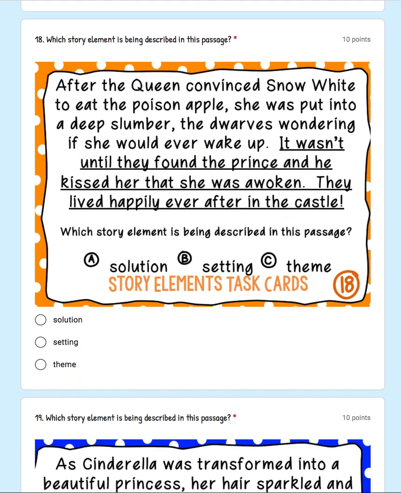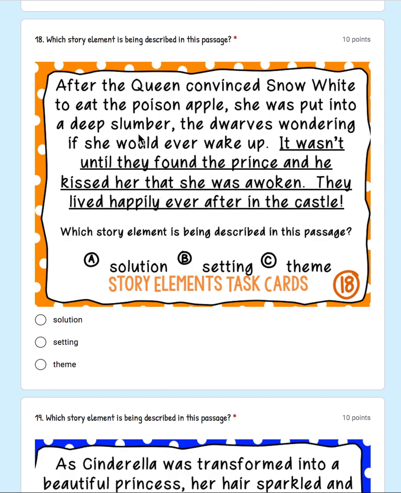18. After the queen convinced Snow White to eat the poison apple, she was put into a deep slumber, the dwarves wondering if she would ever wake up. It was not until they found the prince and he kissed her that she was awoken. They lived happily ever after in the castle. Which story element is being described in this passage?